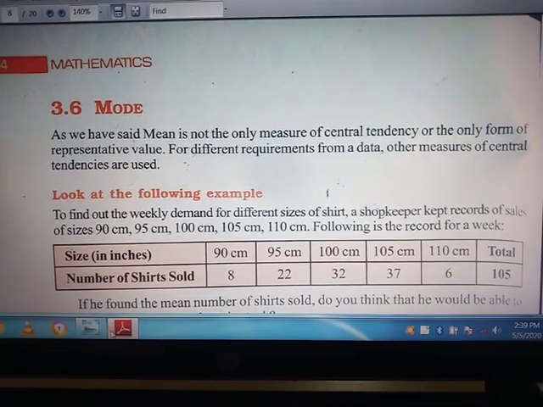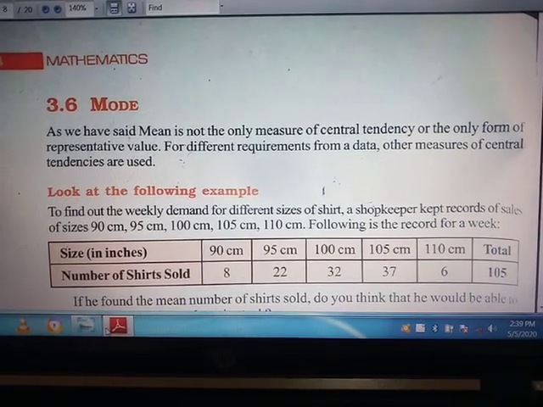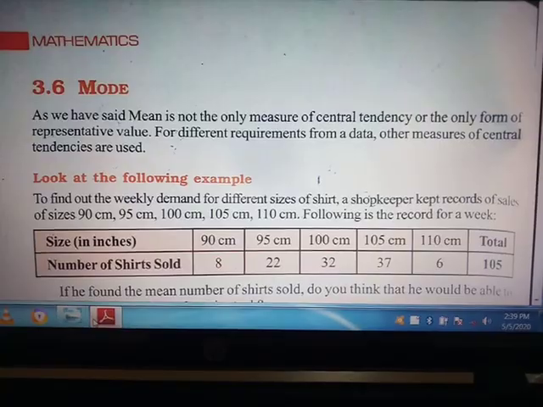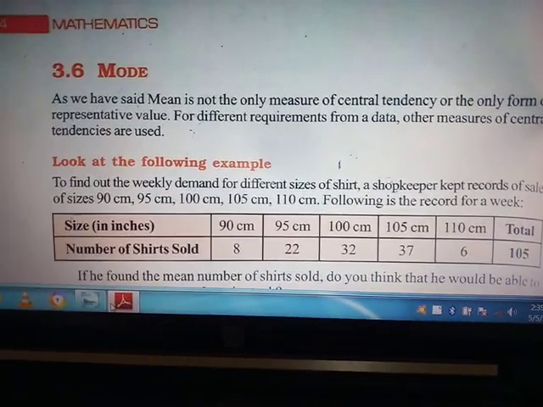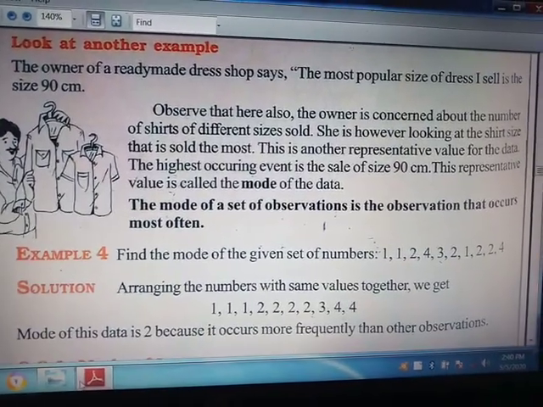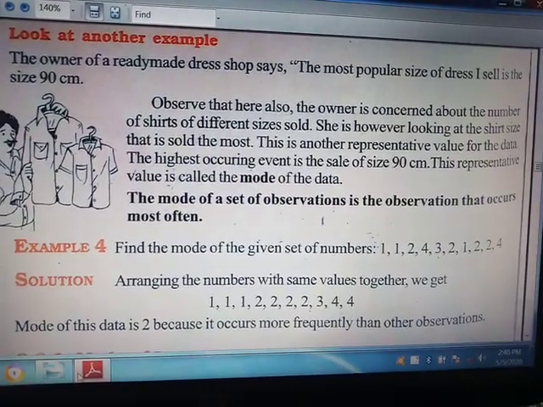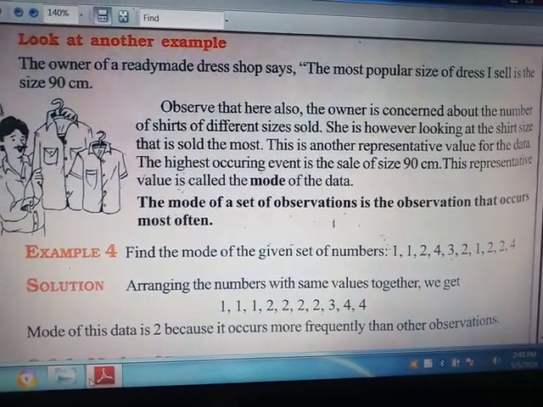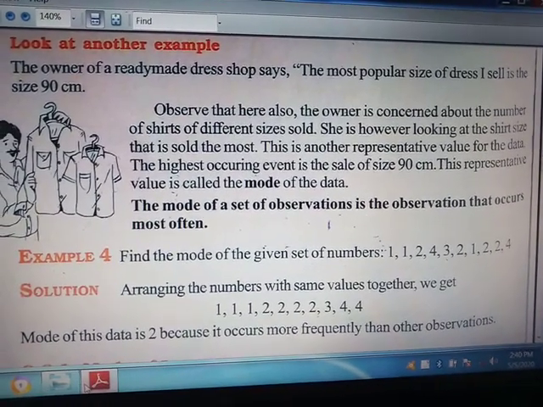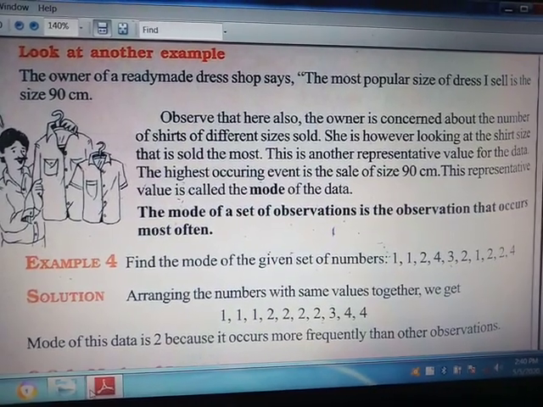But in the case of mode, the data which is found the maximum number of times will be the modal value of that data. Here you can see that the mode of a set of observations is the observation that occurs most often. Yes, here it is also saying that the mode of any data is the observation that occurs the most number of times.